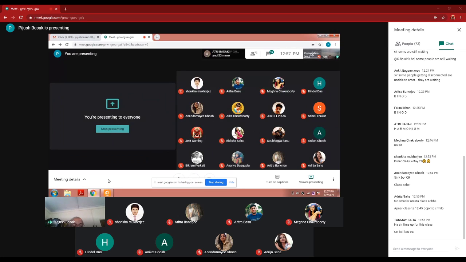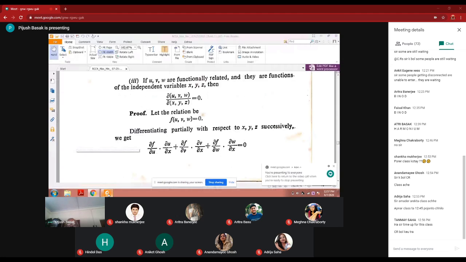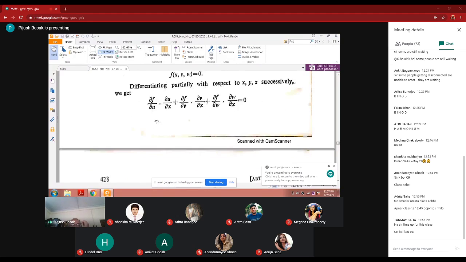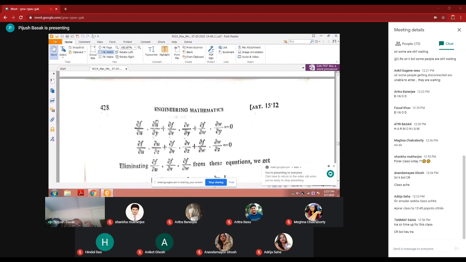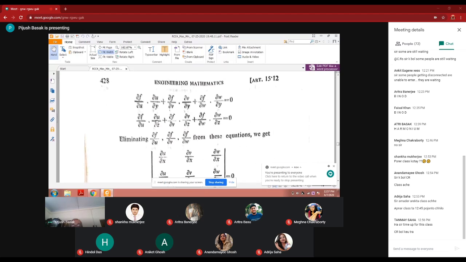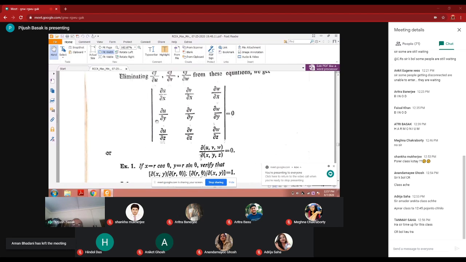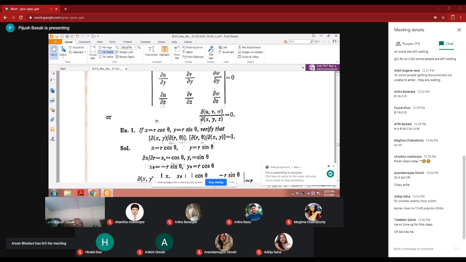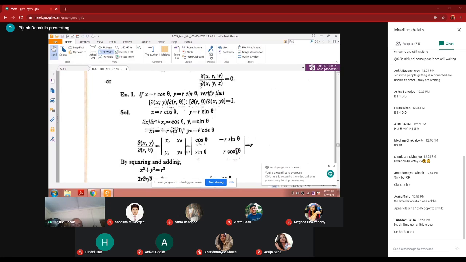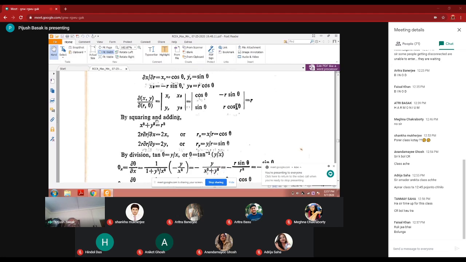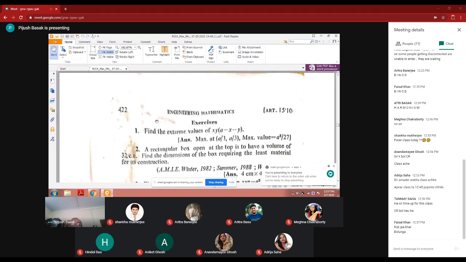Different Jacobian problems I'll give you in the next class. Before that, you just work out this concept, and there are various problems in Jacobian, because I think I cannot finish Jacobian here. There are several examples that I will discuss; it will be too much. In the meantime, you study this Lagrange method and Jacobian for the next class.